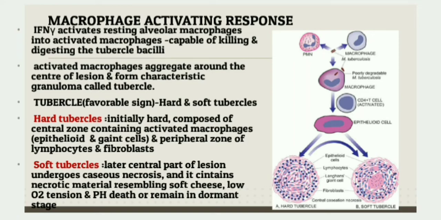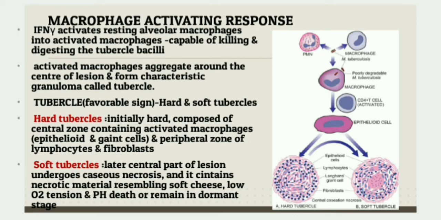The Th1 cells release interferon gamma, which activates the resting alveolar macrophages into activated macrophages, which are capable of killing and digesting the tubercle bacilli. The activated macrophages aggregate around the center of the lesion and form a characteristic granuloma called tubercle. Presence of granuloma or tubercle in infected tissue is one of the hallmarks of tuberculosis disease. Formation of tubercle is a favorable sign too. There are two types, hard tubercles and soft tubercles.